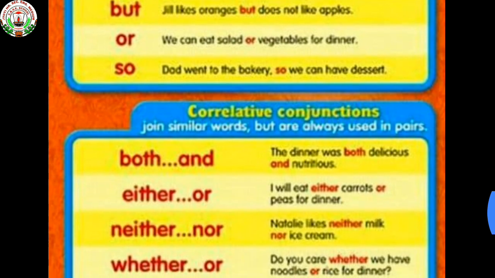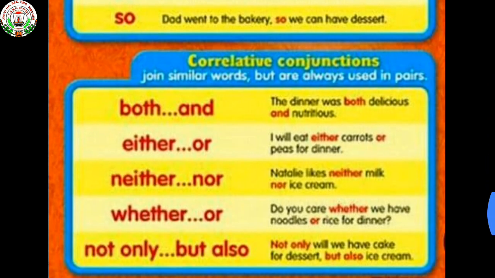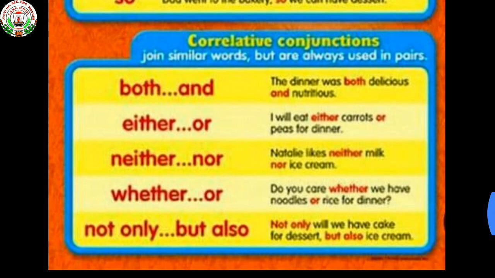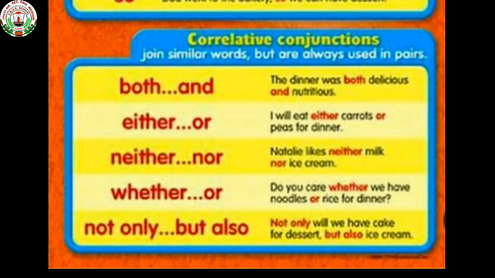See the correlative conjunction. These type of conjunctions join similar words but are always used in pairs. So these type of words are used in pairs like both, and; either, or; neither, nor; whether, or; not only, but also, like that. See the examples. The dinner was both delicious and nutritious. Either or.